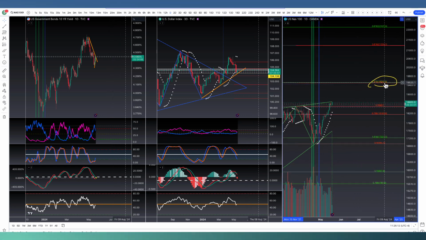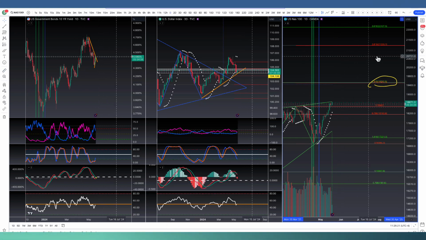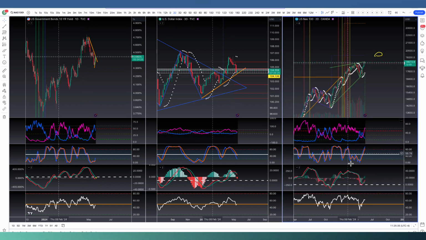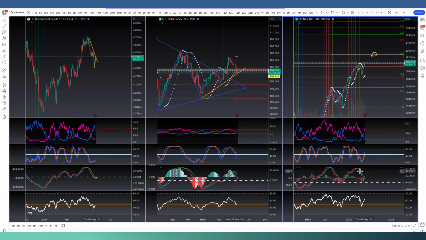It'd be around 19,500 for the US NAS 100, which is another 5% move up basically. Looking at the momentum on the daily chart, we do have it coming up on the TSI. If we look at the 2-day, it's crossing up right above that zero line. We look at the 3-day, we're crossing up right now as we speak. And that's exactly what happened back in late October, early November of last year, breaking out of this bull flag pattern.